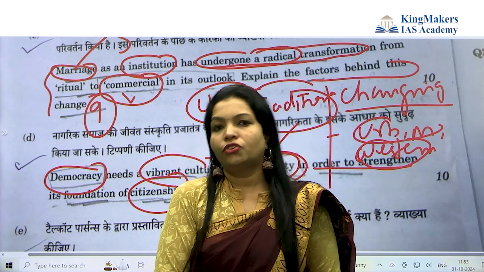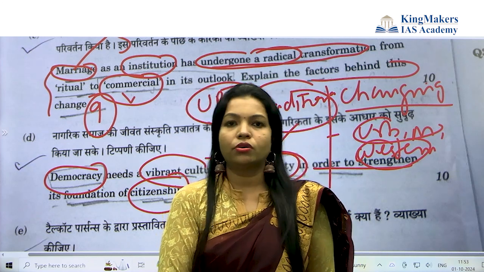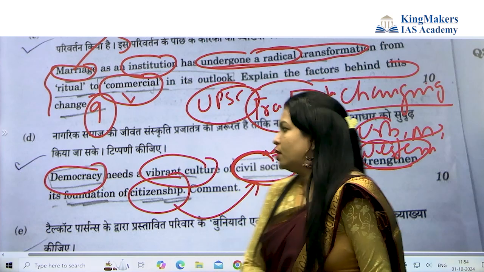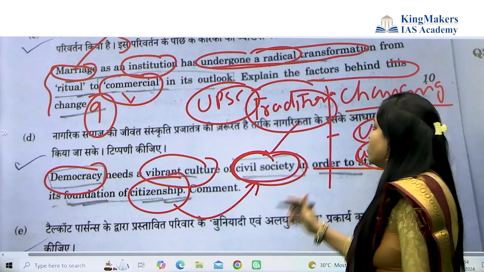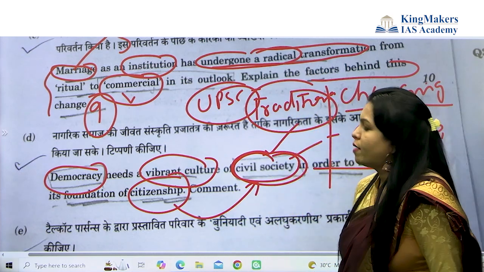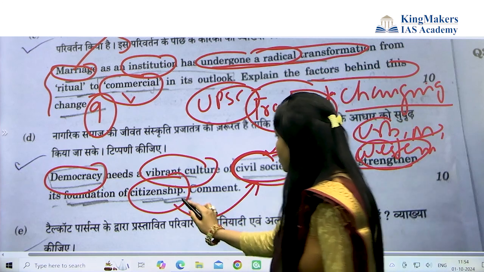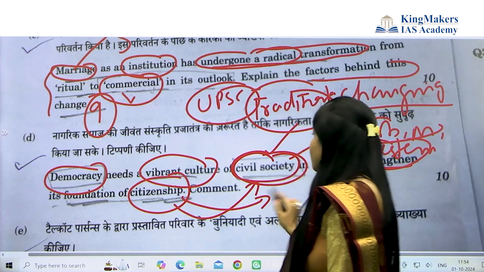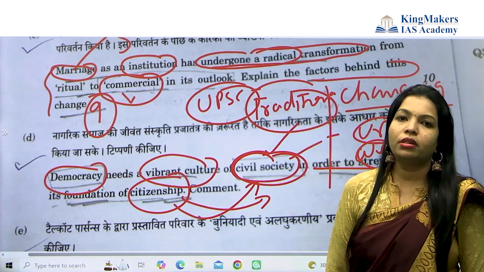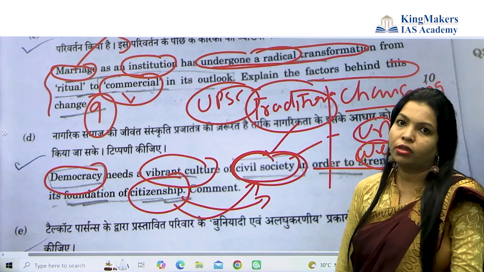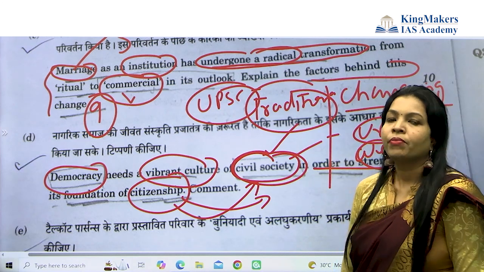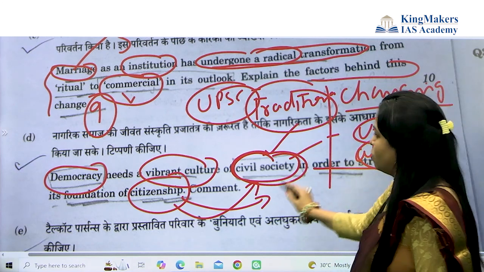Even in GS there was a question about NGOs, the importance of NGOs. It was there in the ethics paper also. So you have to add civil society, or bring in the citizenship concept, and how the role of civil society is very important in citizenship and is vibrant. More thinkers of chapter number 7 you have to quote here.